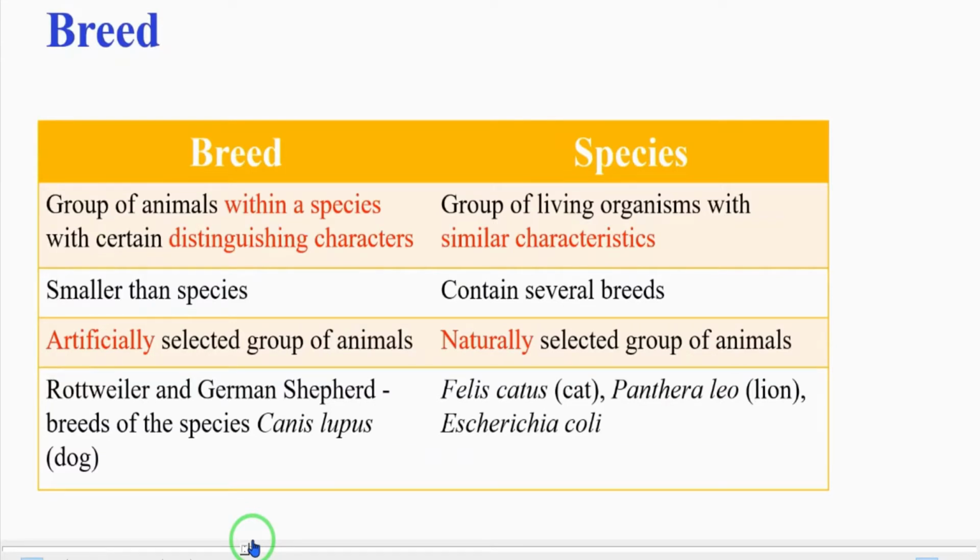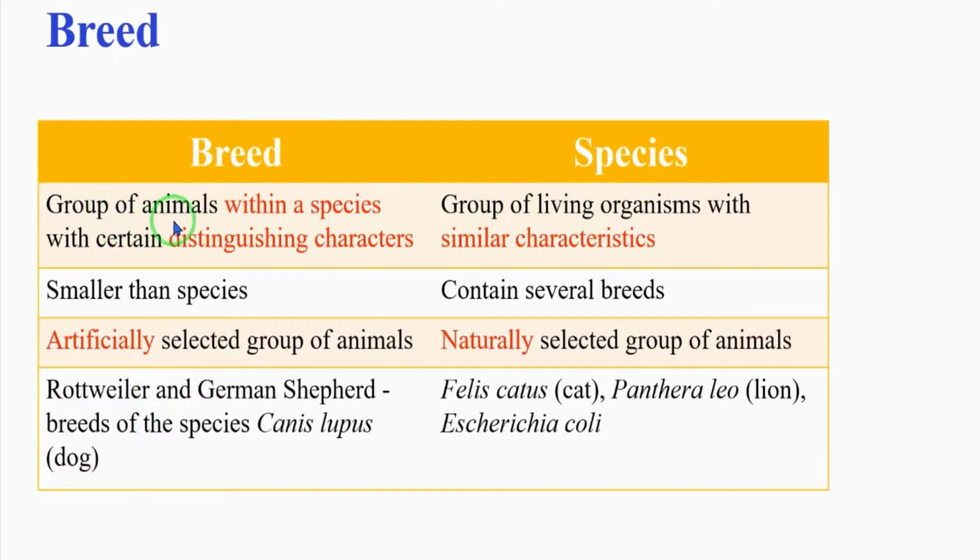Before going to discuss breed and species, let us know what breeding is. Breeding involves mating parents of different varieties, each having some desired trait which are passed on to the offspring. Now we can see the differences between breed and species.